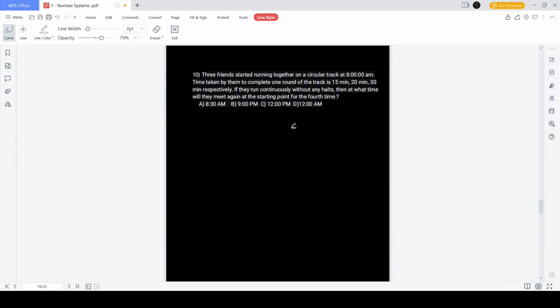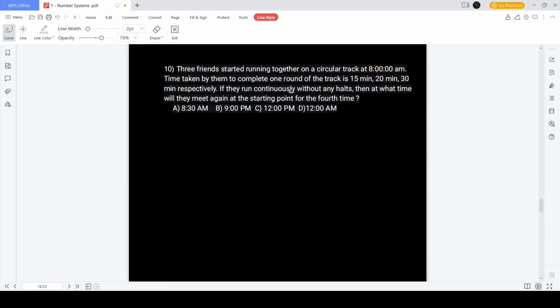Next question. Three friends start running together on a circular track at 8 a.m. They started at 8 a.m., and the time taken by them to complete one round is 15 minutes, 20 minutes, and 30 minutes respectively. If they start running continuously without any halts, then at what time will they meet again for the fourth time?